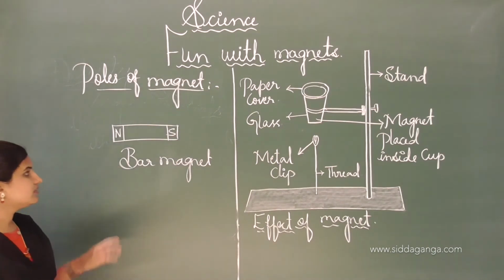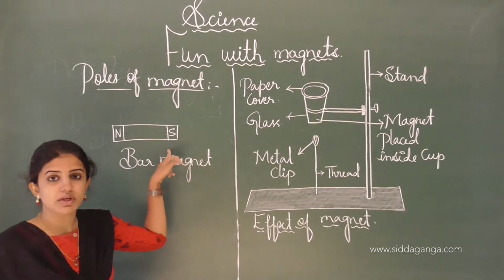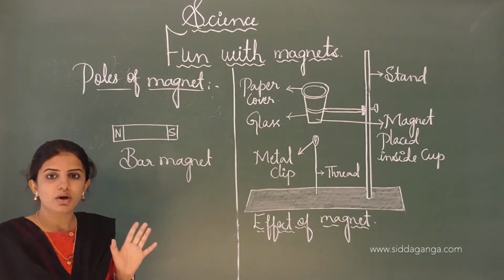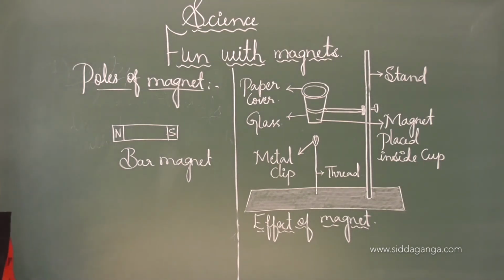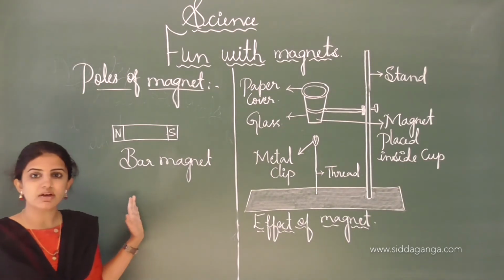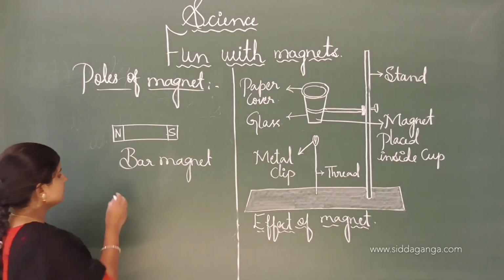Consider this bar magnet having two poles, north pole as well as south pole. It shows the direction. And if we take the thin strip, it always orients itself in the north as well as the south direction.